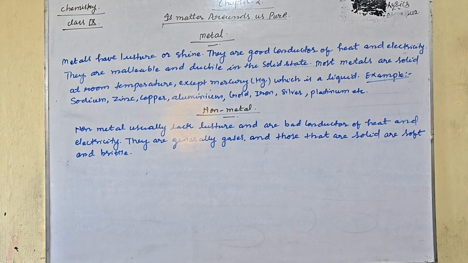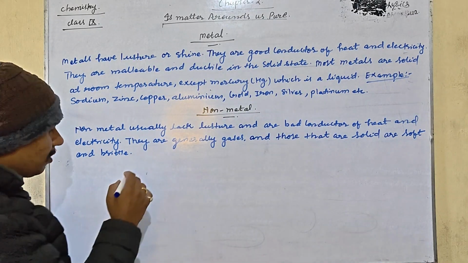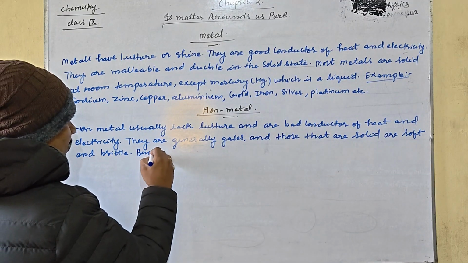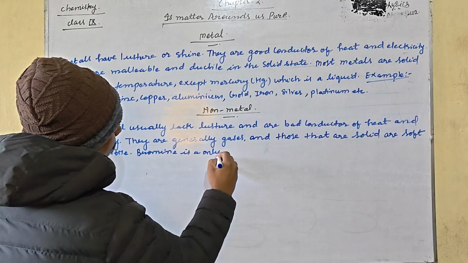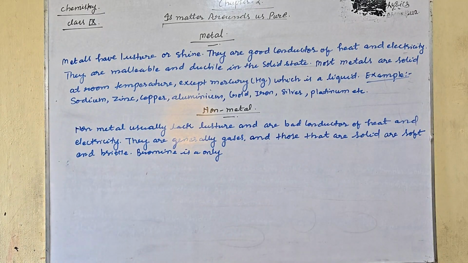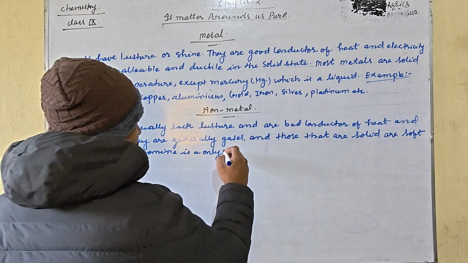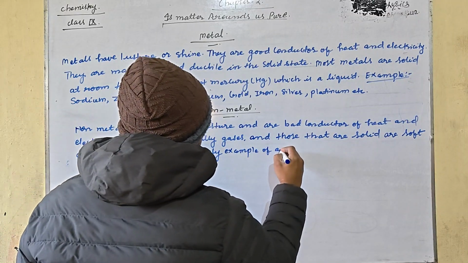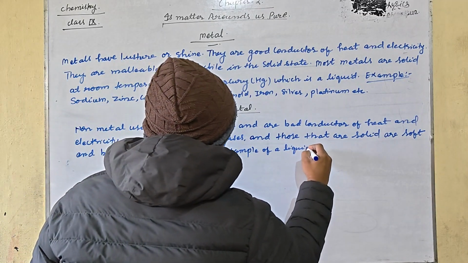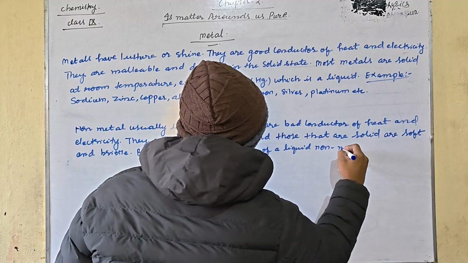So bromine is the only example of a liquid non-metal.